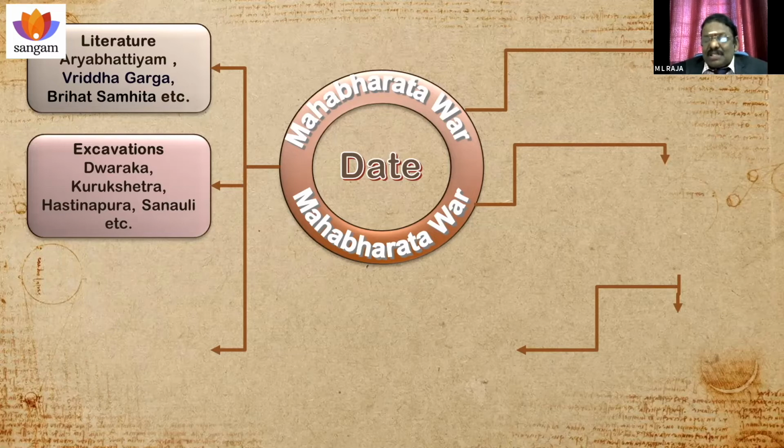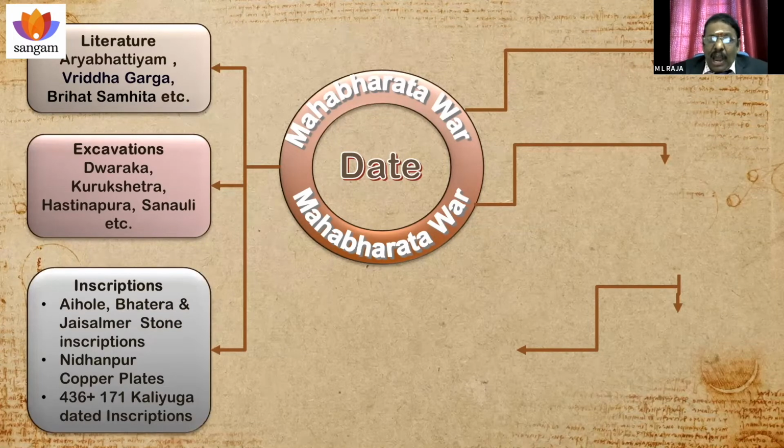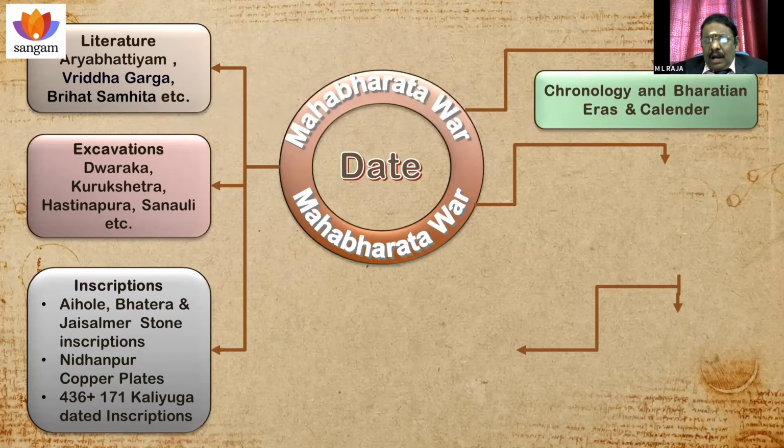And inscriptions. The most important thing is inscription. I have found a total of 601 inscriptions at least to prove Kali Yuga began in 3101 BCE. So Mahabharata is just a few decades before that. And another thing is chronology: the chronology of various kingdoms and Indian eras and almanacs and other things. Through that we can prove.